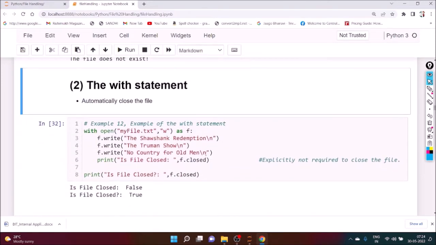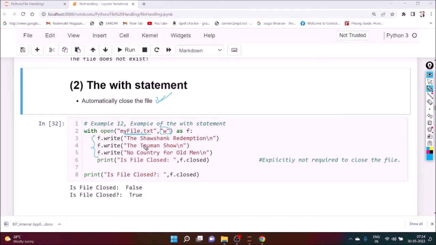Next, a very important concept is the with statement. In that case, we can close the file automatically. Okay, so we can see the example. Suppose one file is there. That file is myfile.txt. Here we want to create it in W mode. If the file is there, it is okay. If the file is not there, definitely it will create the file first, and it will store some information.